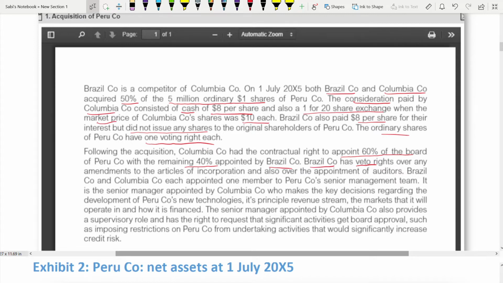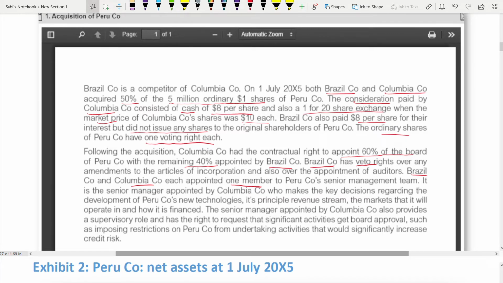That means he has the power to change the decision entirely. That's the meaning of veto. If he says yes, it's a yes, and if he says no, it's a no. Brazil company and Colombia each appointed one member to Peru's senior management team. So both of them had appointed one member.